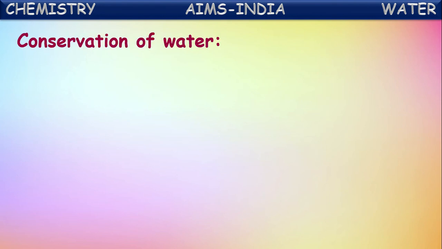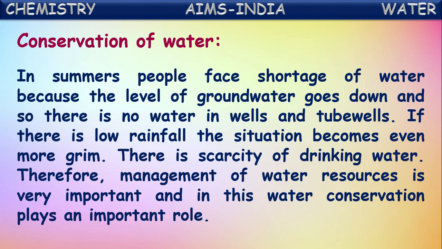Now, let us see how to conserve water to avoid this shortage. How can we conserve this water? In summers, people face shortage of water because the level of groundwater goes down, and so there is no water in wells and tube wells, isn't it? You might have observed this in many places. In summer seasons, there will be no water in the wells and the tube wells. Even pumps cannot pump the water because the groundwater will go down.